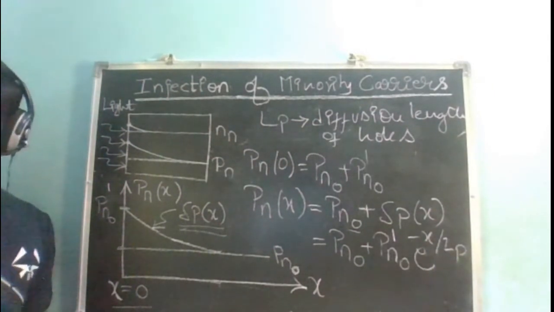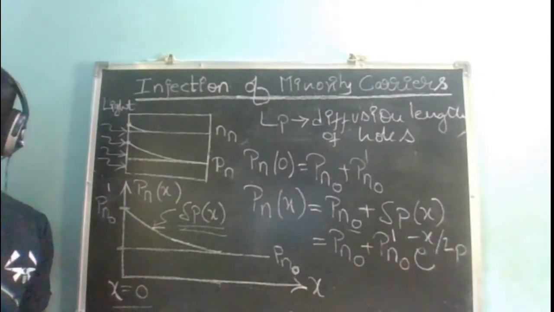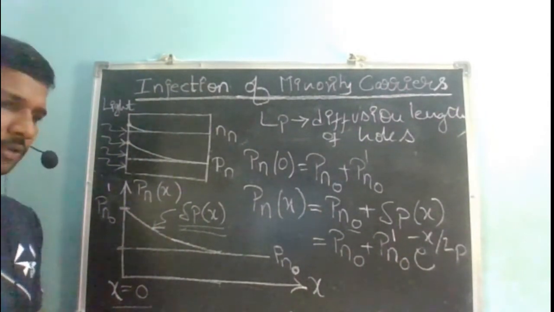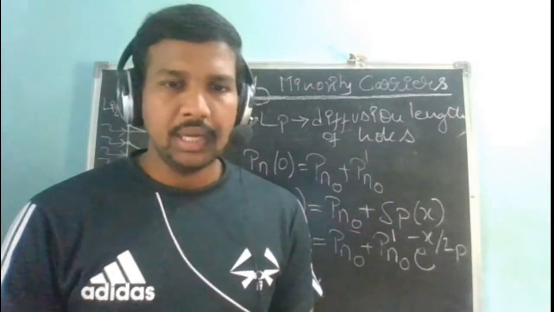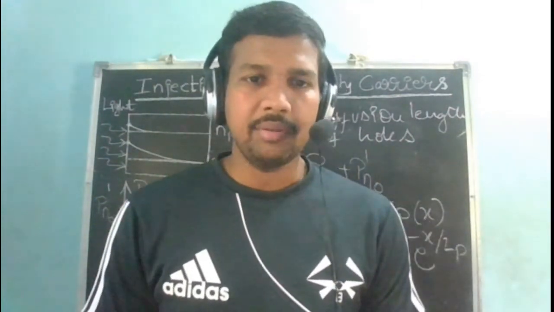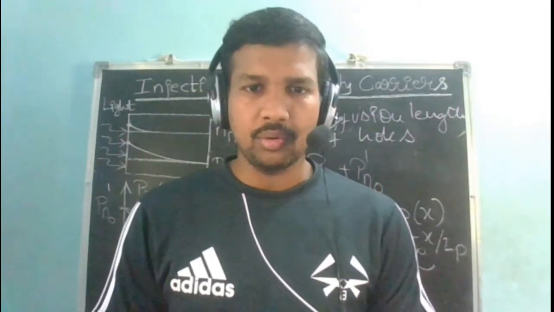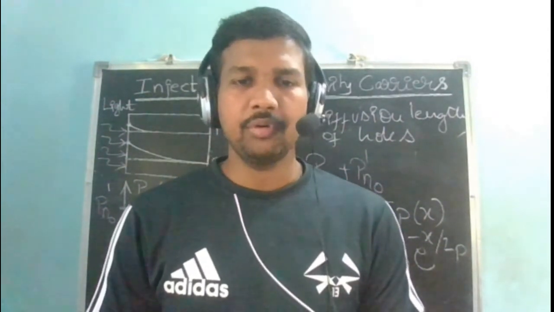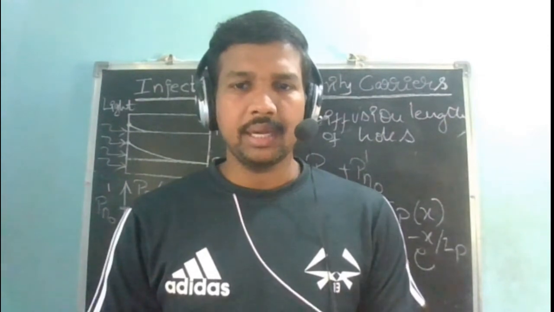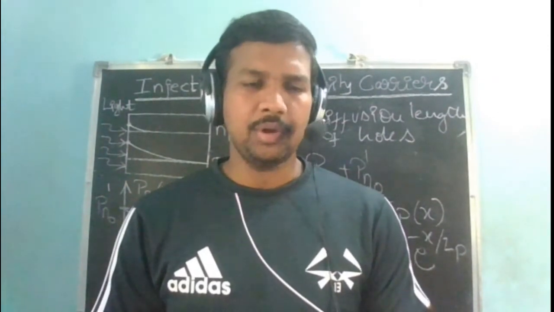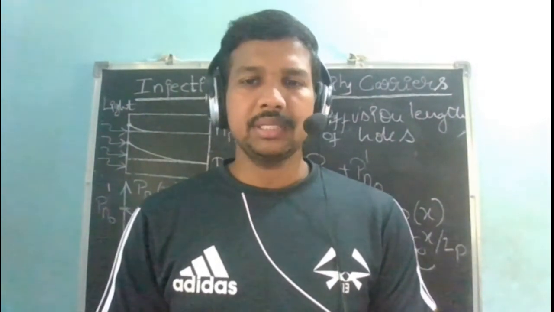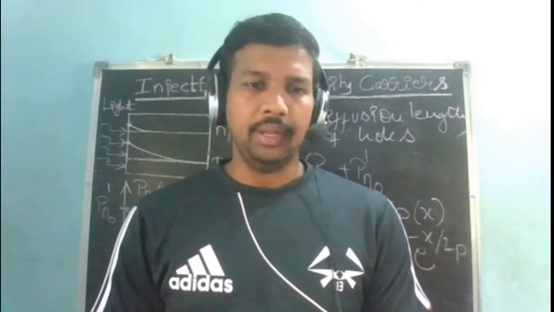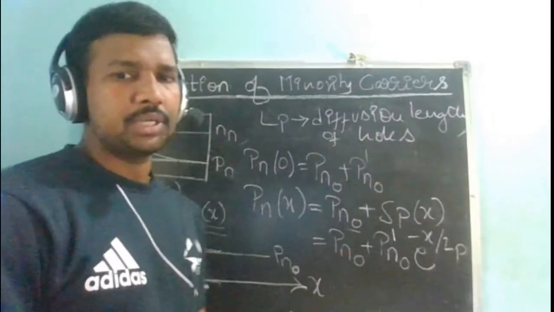What is this Lp? Diffusion length of holes. What does diffusion length mean? Diffusion length means the average distance traveled by your carriers, either electrons or holes, before recombination in their lifetime. Before they die, how much distance they can travel. Average, I'm not saying exact. So that is what diffusion length is.